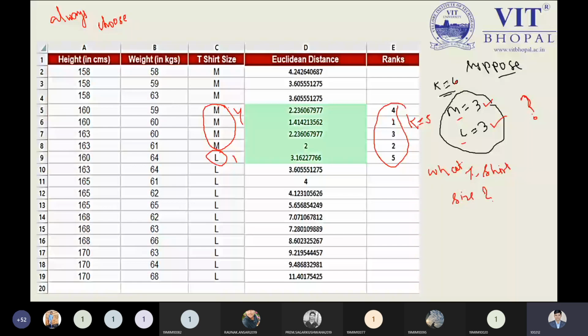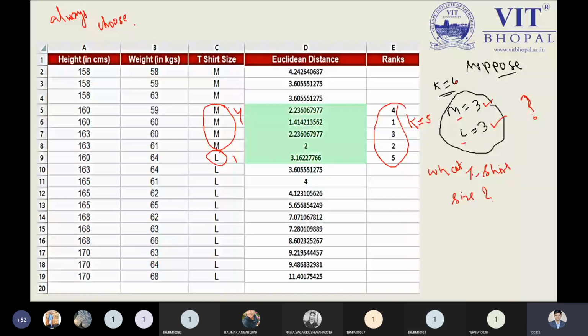At the time we are getting 3 times M, and t-shirt size we are representing 3 times M and 3 times L. At the time, what we need to do? We will choose the one which has less equidistant distance. For this point, I can suggest you a very tricky answer over here.